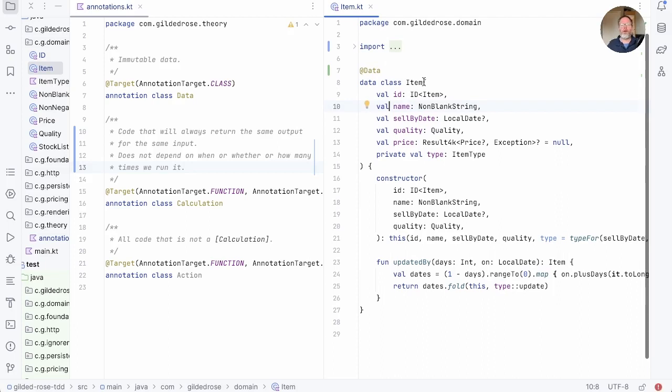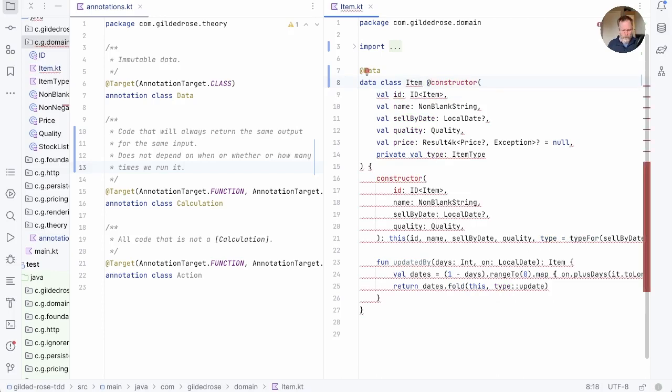Okay, there's a secret little function hiding here, our constructor. So if we put in constructor there, then we can say, is our constructor a calculation or action? Well, all it ever does here is squirrel away its parameters into these properties. It doesn't do anything else, so I think we can say that this will always return the same item, or at least items that are equal, with the same arguments. So this is a calculation.